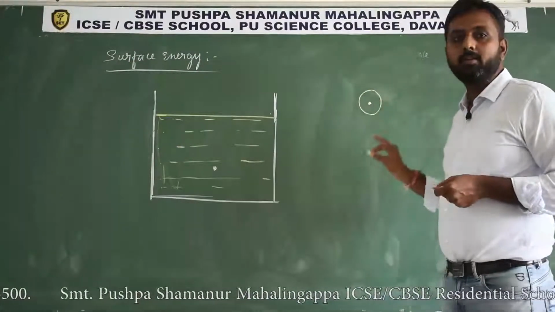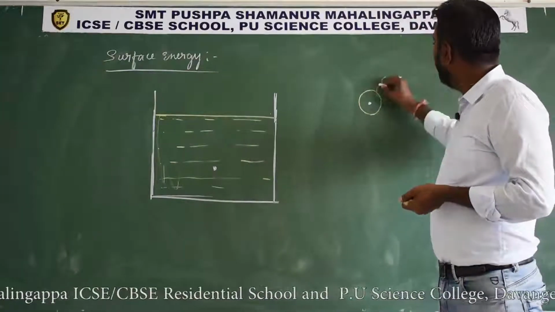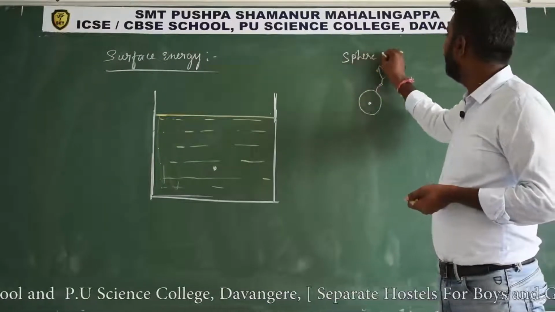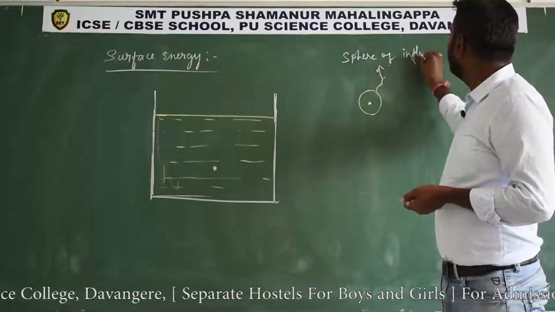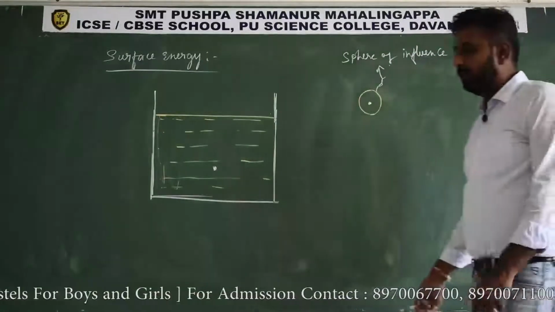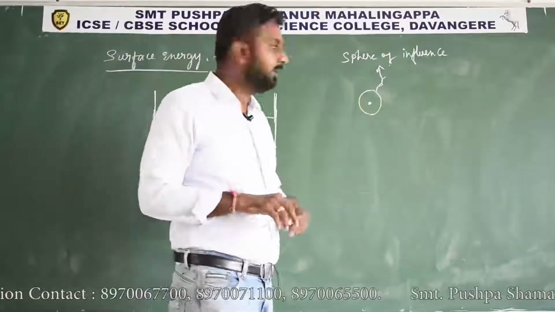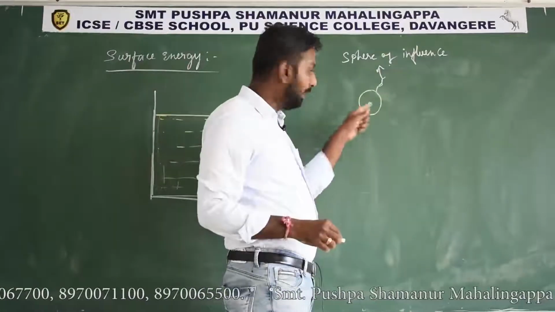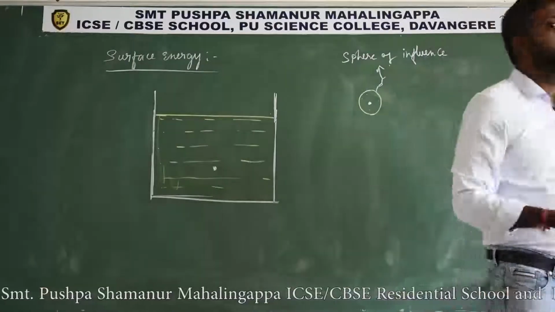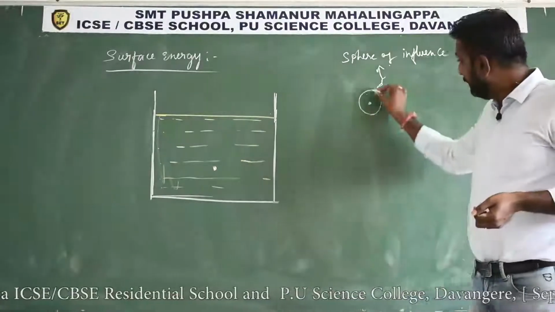Not a circle, a sphere, and this sphere is called the sphere of influence. Why do we consider this sphere of influence? Inside that sphere, around this molecule, you can consider other molecules also, and we will consider the force of attraction between these molecules only.